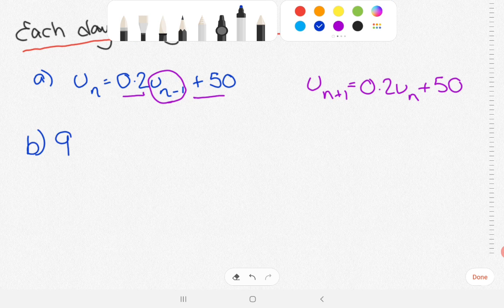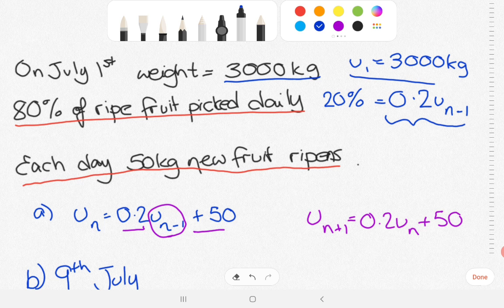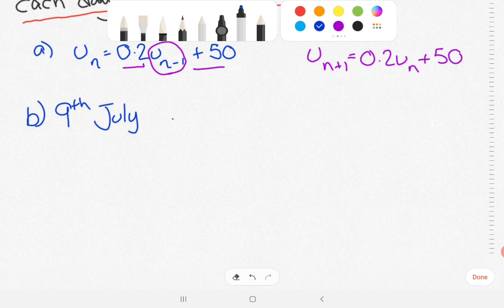Okay, now from there, in part B, it asks us what's the estimated weight of ripe fruit available on the 9th of July. So the 9th of July is effectively, if we go back to the start, we called U1 3,000 for the 1st of July. So we're looking at U9. So U9 is what we're going to have to try and work out.